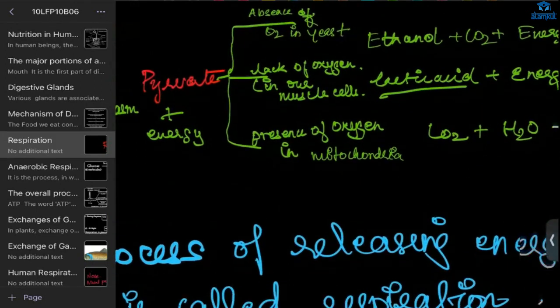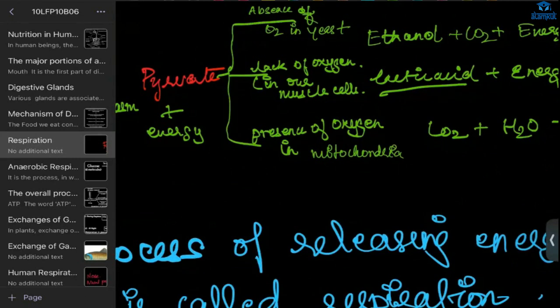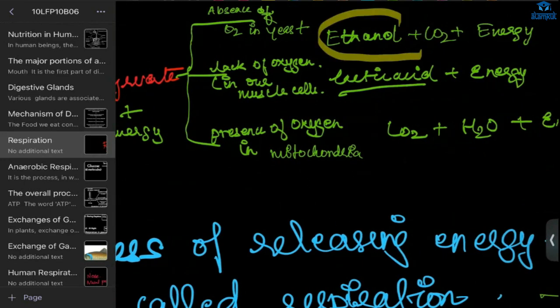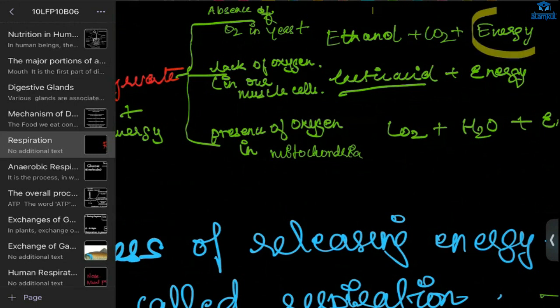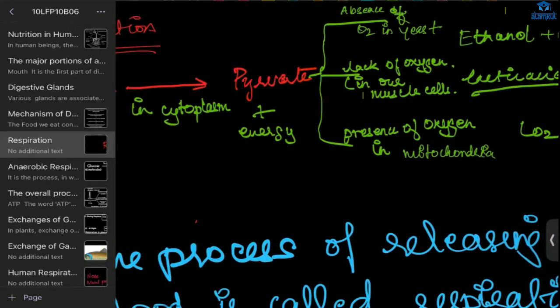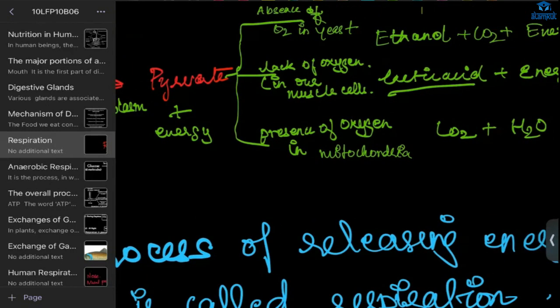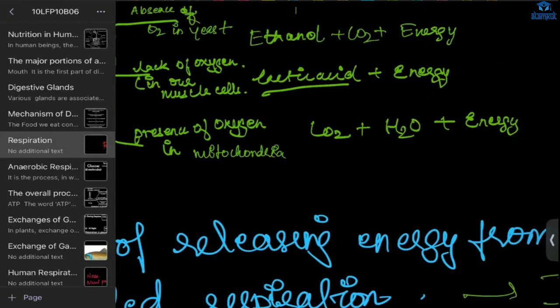If it is in the absence of oxygen, and it happens in yeast, what will be the formation here? It will form ethanol, carbon dioxide, and energy. And again, we have lack of oxygen. If we are doing rigorous exercise, what will happen? The oxygen will not reach our muscle cells. At that time there will be a lack of oxygen, and in that instance, lactic acid will be formed, and we have energy.